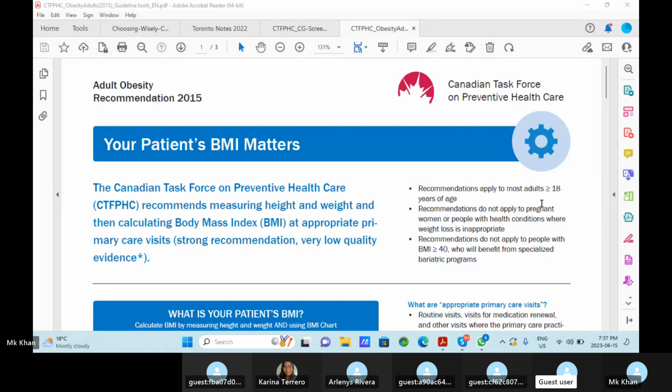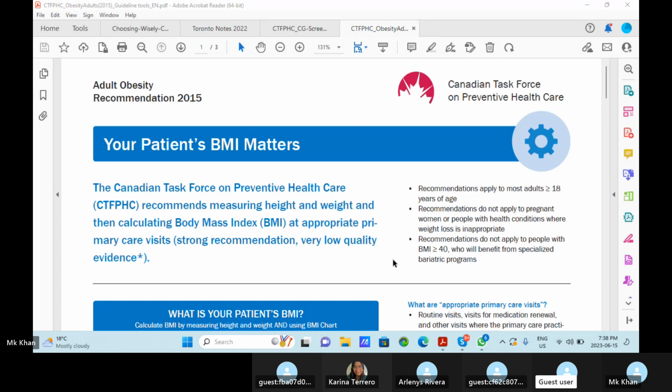The Canadian Task Force on Preventive Health Care recommends measuring height and weight and then calculating body mass index, BMI, at appropriate primary care visits. Strong recommendation, very low quality evidence. The recommendation applies to most adults equal to or more than 18 years of age.